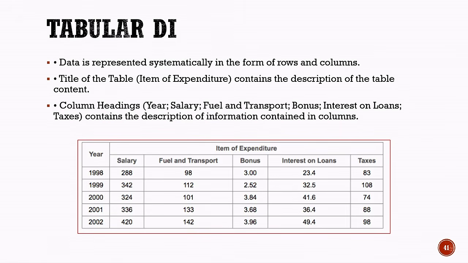Next, we have the column headings. These headings describe the type of information contained in each column. The column headings in this table are year, salary, fuel and transport, bonus, interest on loans, and taxes. For example, the table provides expenditure-related information for the years 1998 to 2002. By looking at the rows and columns, we can easily compare values for different years and different items of expenditure. Therefore, tabular data interpretation presents information in a clear, organized, and systematic format, making it easier to understand and analyze data.